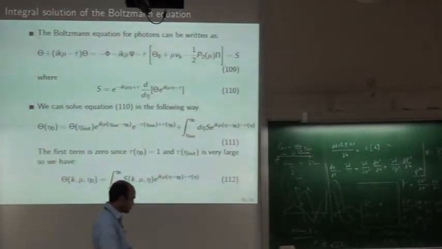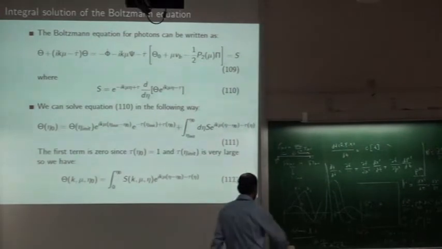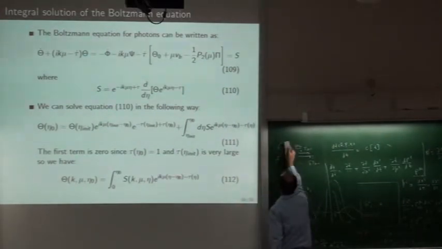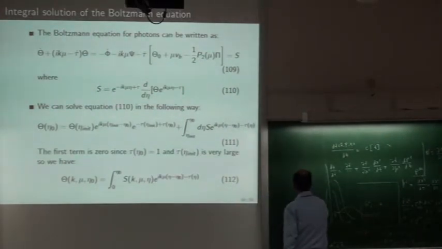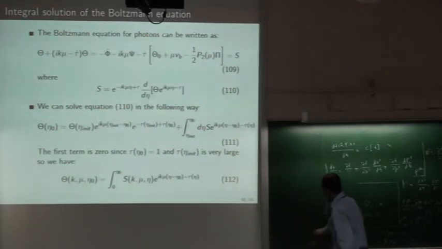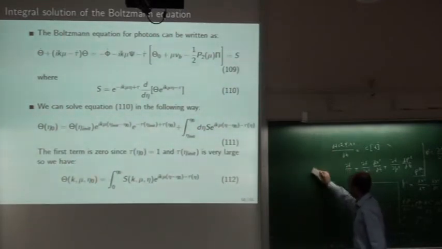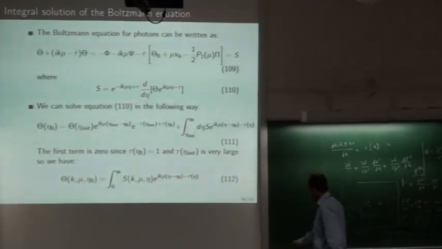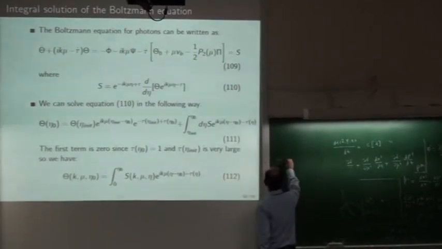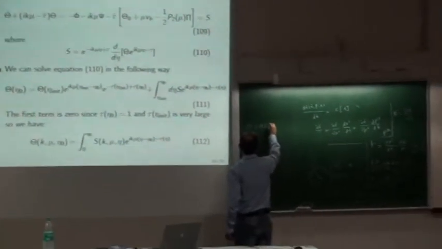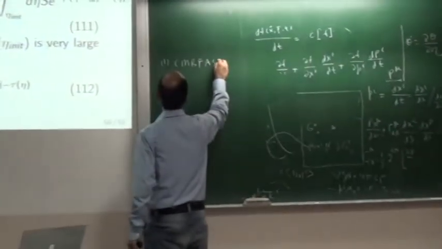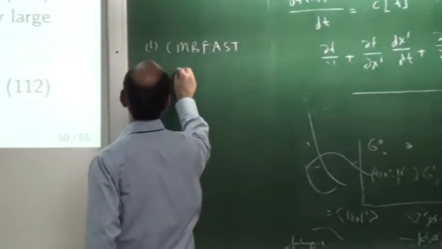So now I will introduce a few of what are called Boltzmann codes. One is called CMBFAST, and the second is called CAMB.